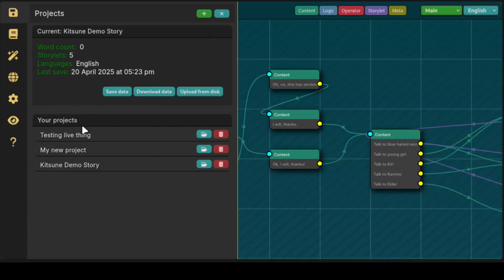So this is where you load and save, create, delete and load your projects. Save data, there is an autosave, it doesn't currently work. Save your data often. Download your data will download the story.json. There's upload from disk, which lets you upload a saved story and then cherry pick which storylets you want to use in your current story, either by replacing or creating new ones. It works, but the user interface is garbage. So yeah, I'm declaring that still in progress.